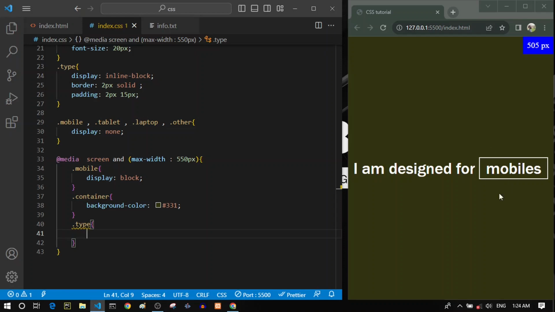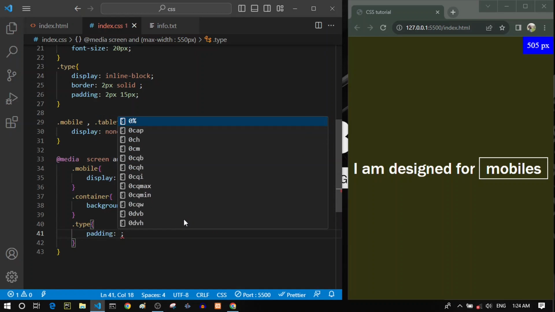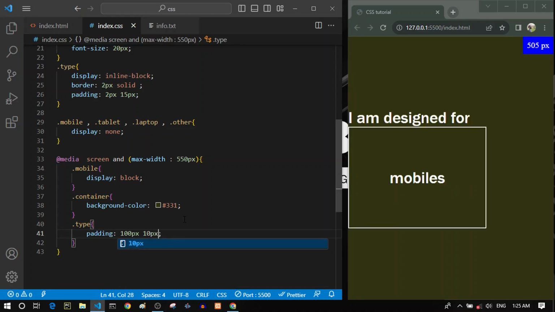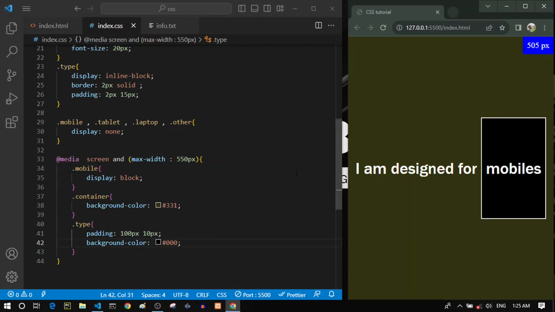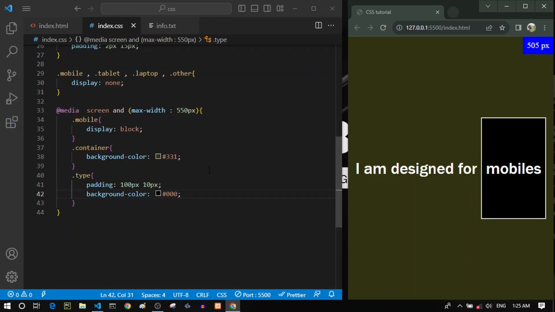So now let's select our dot type, and that's this border thing around this mobile text. Let's give it a padding. I just want it to look like a mobile, so let's give it a padding of 100 pixels from top and bottom and 10 pixels from left and right, so it's looking like a mobile. And let's give it a background color of black, so 000. These are some of the styles for our mobile screens. We want to display something like this in a mobile screen.